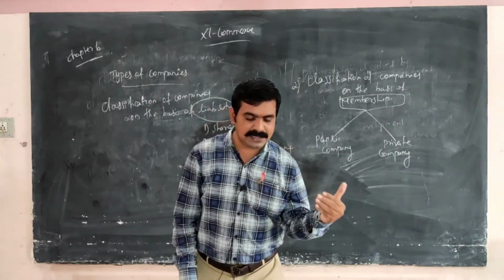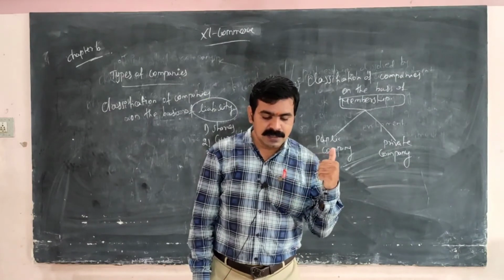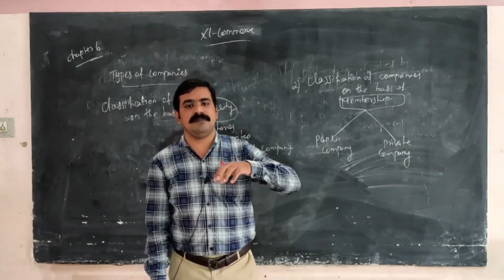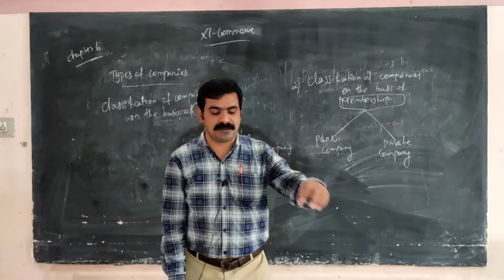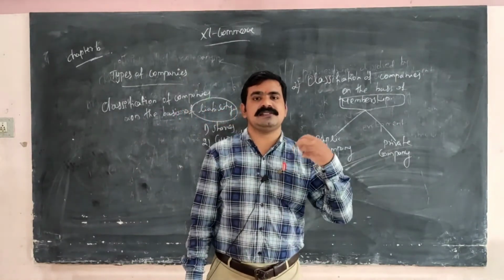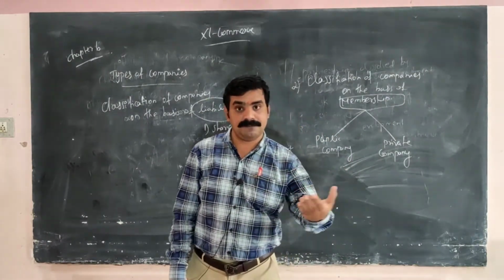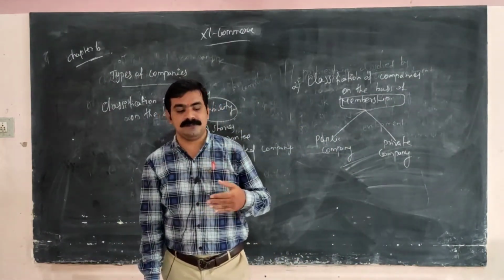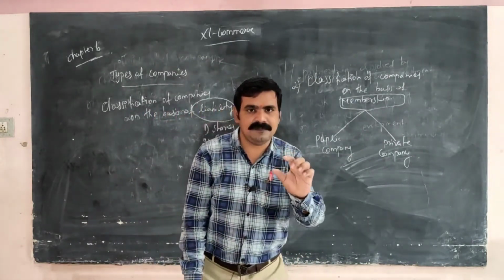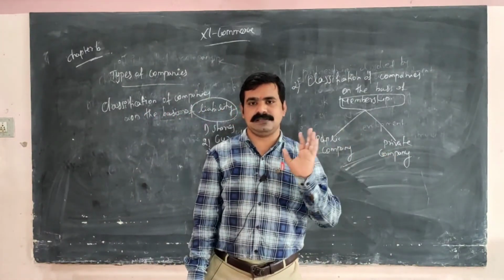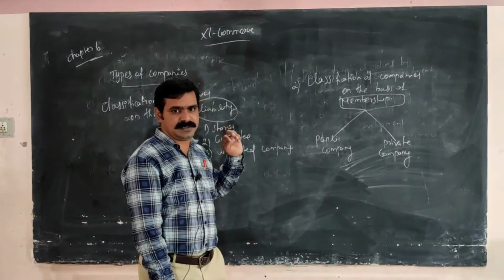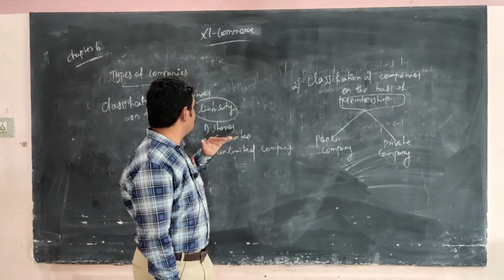The company has a separate legal entity, and the members share the company's losses and profits, and cases can also be filed against the members, so there is a lot of liability. But in limited shares, there is limited liability and no case against the members. That is called unlimited companies.